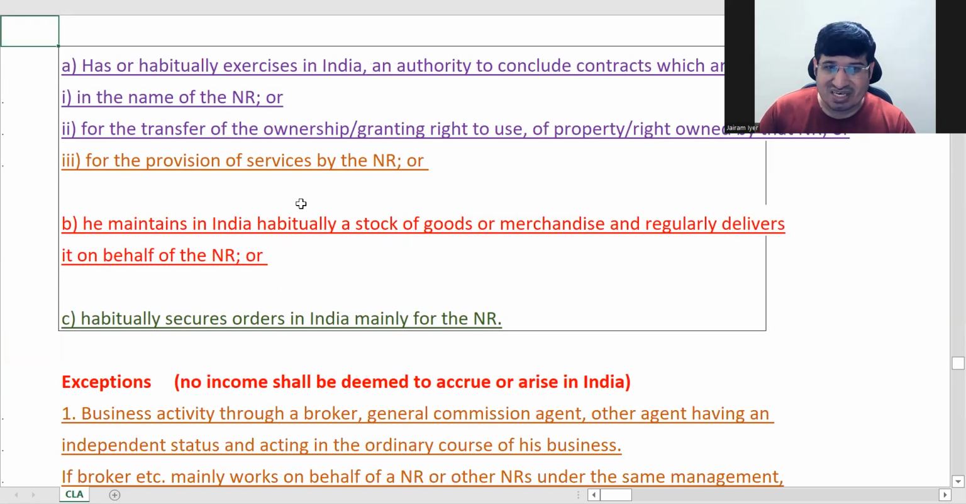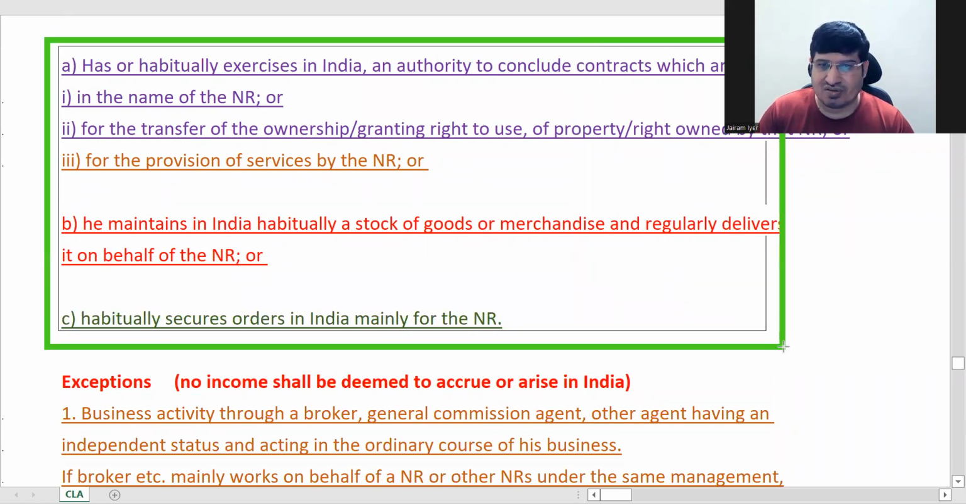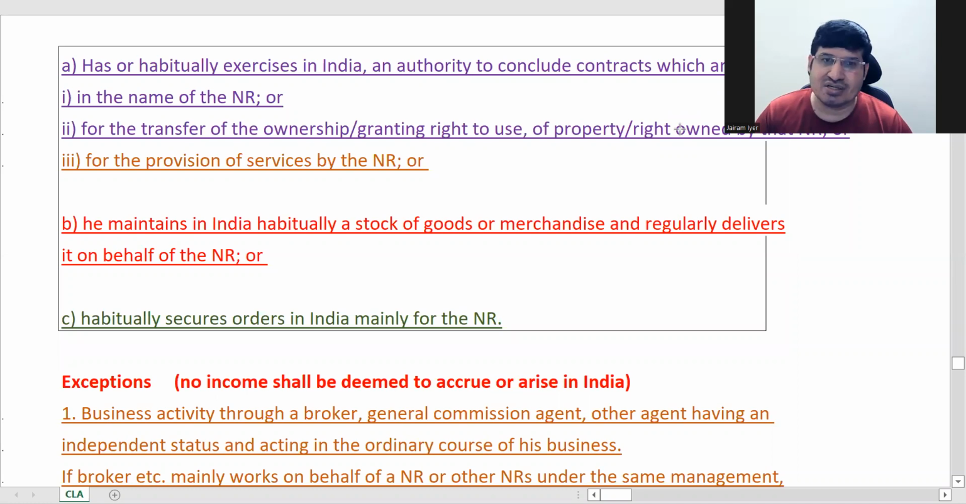So the person we are talking about here should fully work for the non-resident. Otherwise, if he has an agency and does 50 kinds of work for 50 people, and one of them is this person, then it is not business connection in India because he is not specifically promoting his brand. So it will not be business connection.